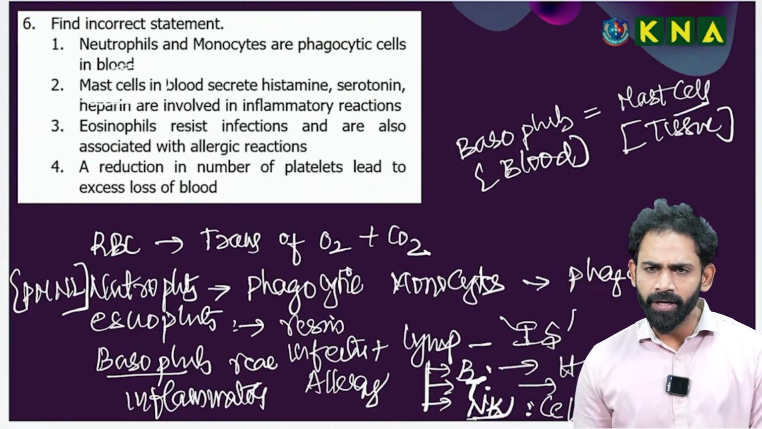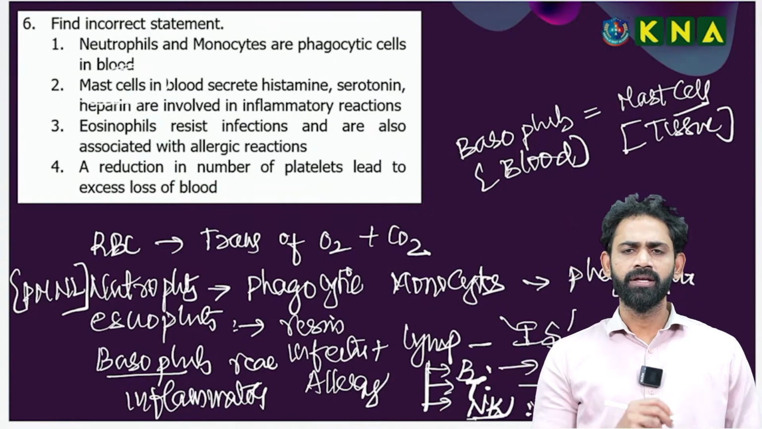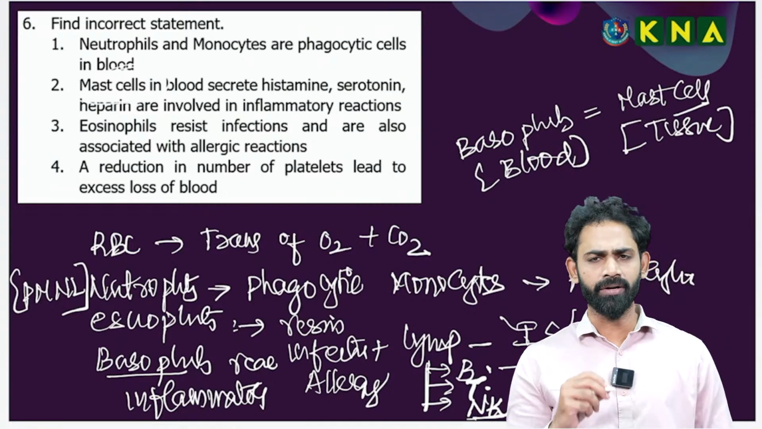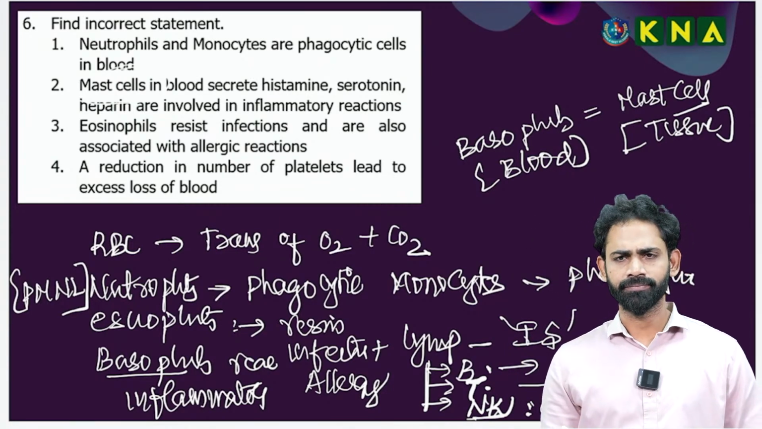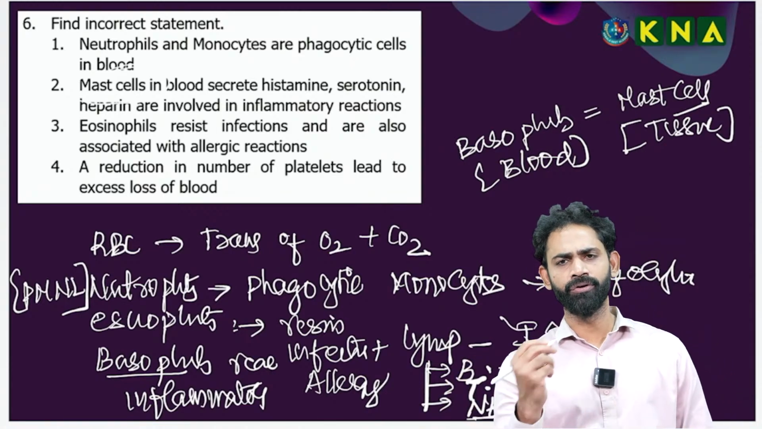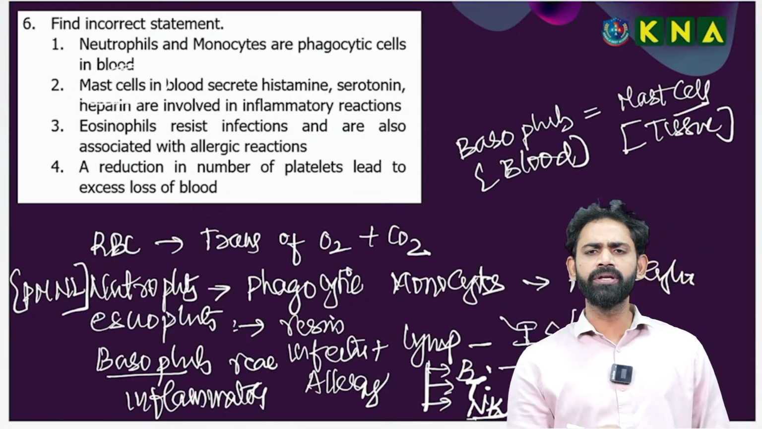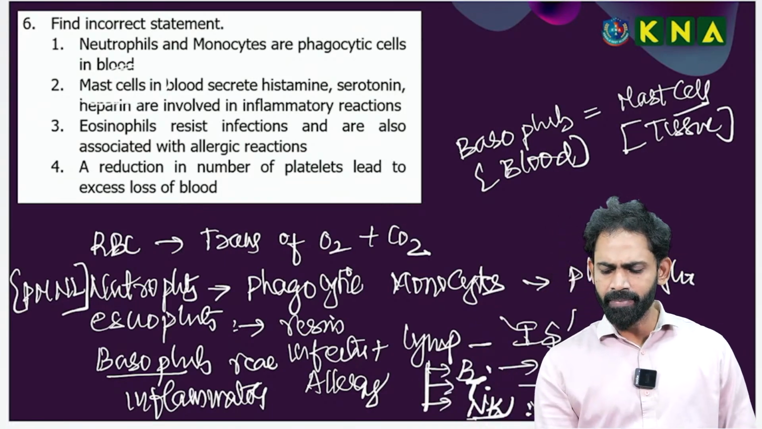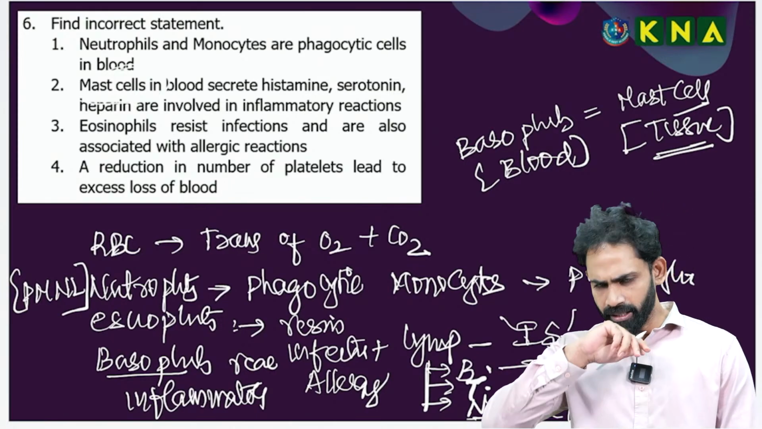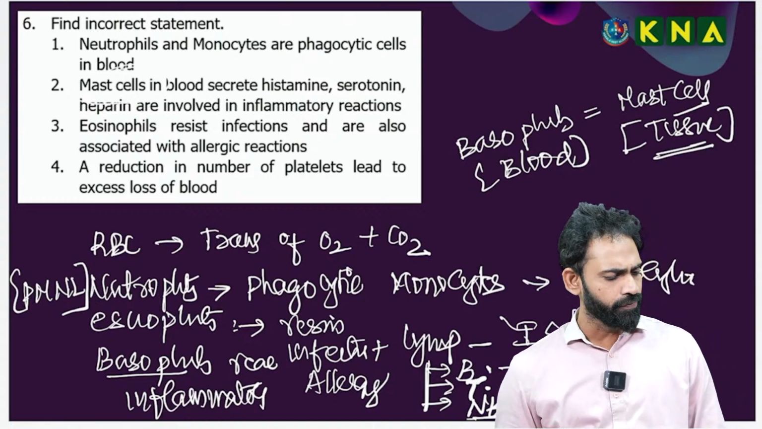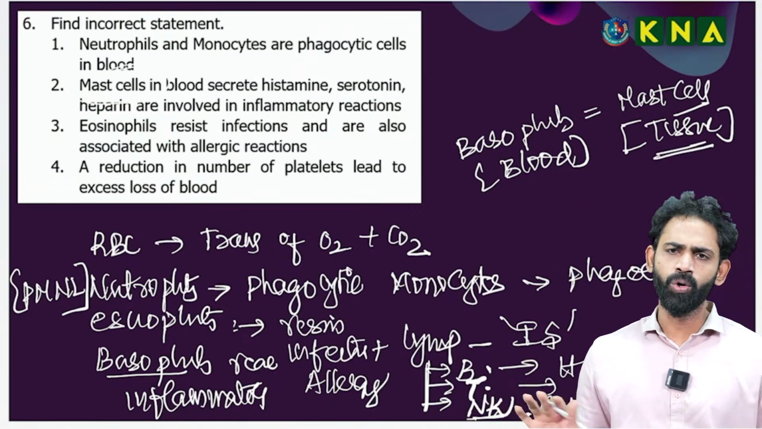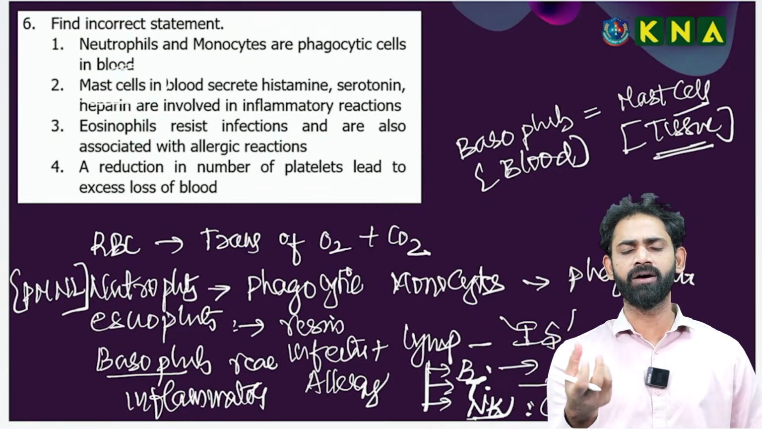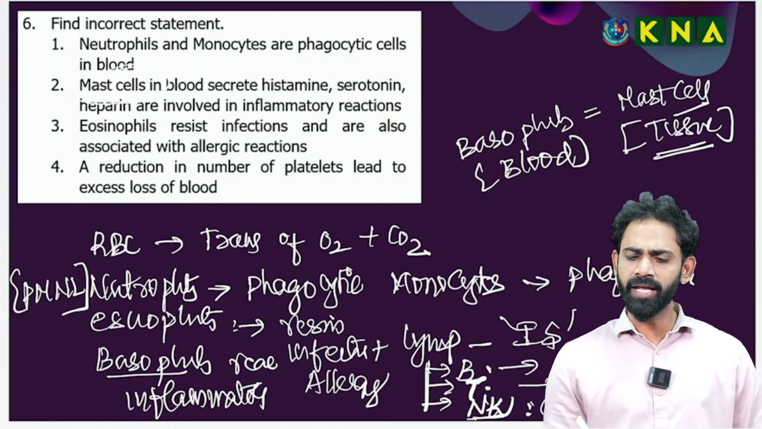For example, if the question is framed like this: which cells produce histamine and serotonin in the blood, involved in the inflammatory reaction? Go for basophils. Which cells produce histamine and serotonin in the tissues, producing the inflammation reaction? It is mast cells. So functionally, mast cells and basophils are both the same. Only the difference is the location. A small point, but it gives us much flexibility in the concept.